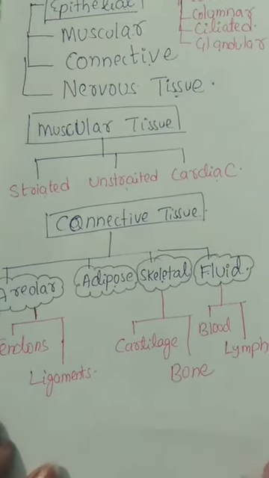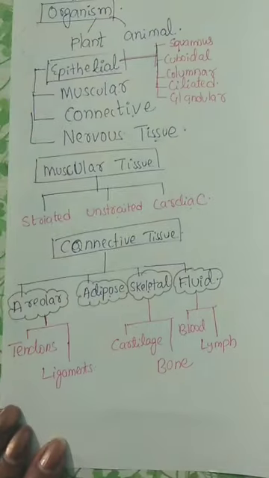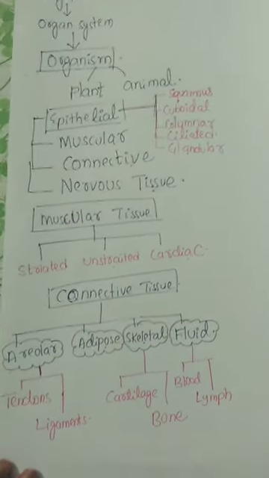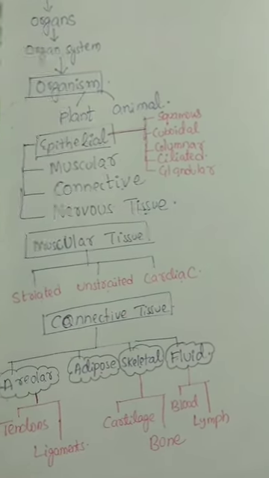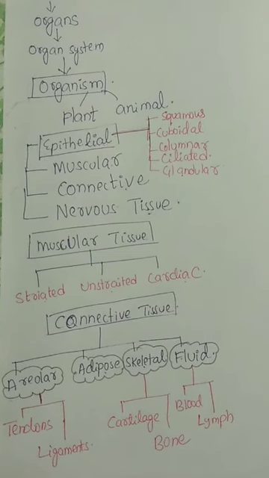So, this is the flow chart which shows you the types of animal tissues. In the next video, we will discuss each and every tissue in detail.